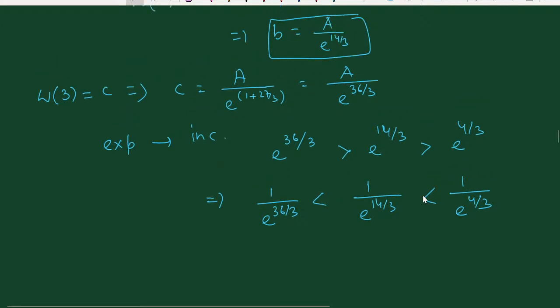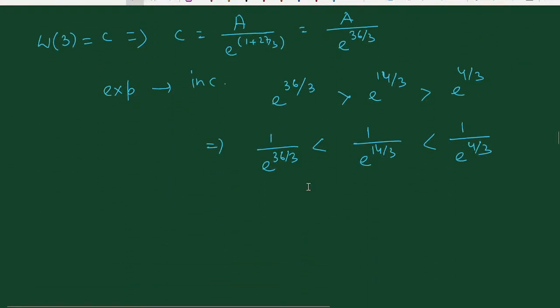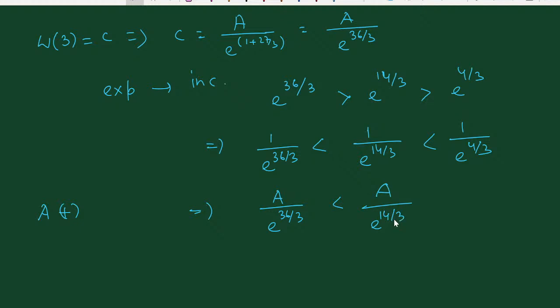Okay, now here a is here. Now there are two conditions that can occur. If a is positive, then there is no change in the inequality: a by exponential 36 by 3 is less than a by e to the power of 14 upon 3, which is less than a by exponential 4 by 3. Now if a is negative, that means what is the value of this?